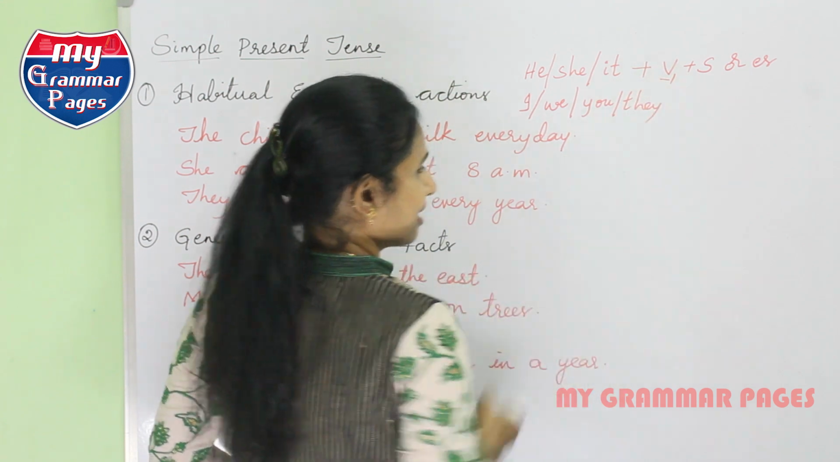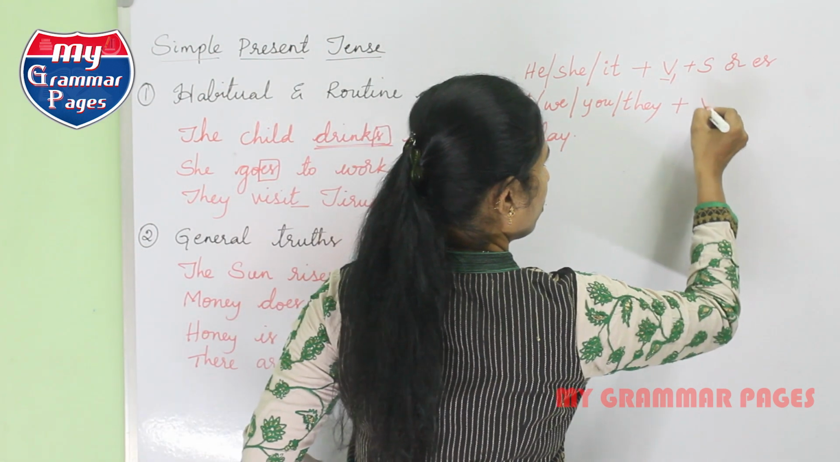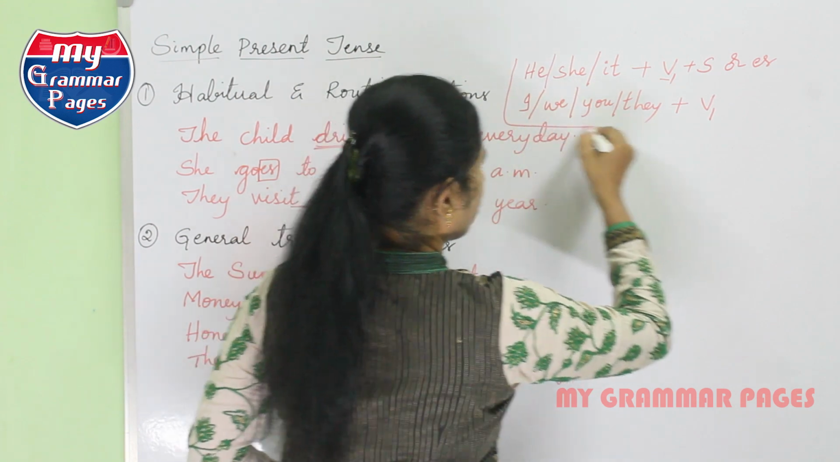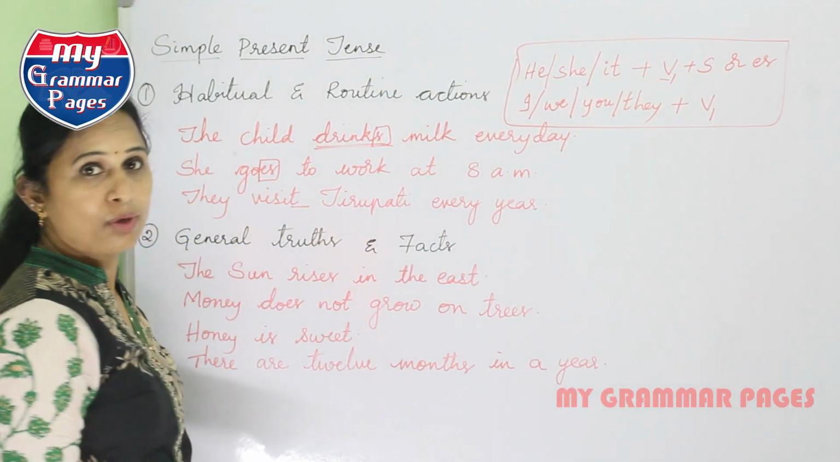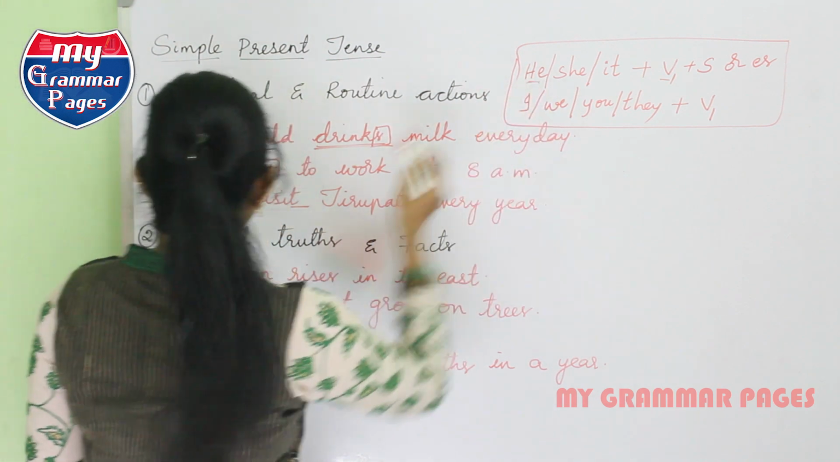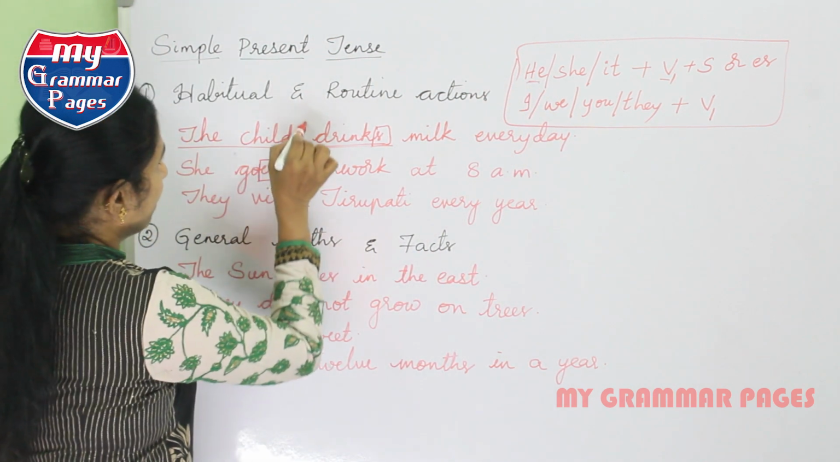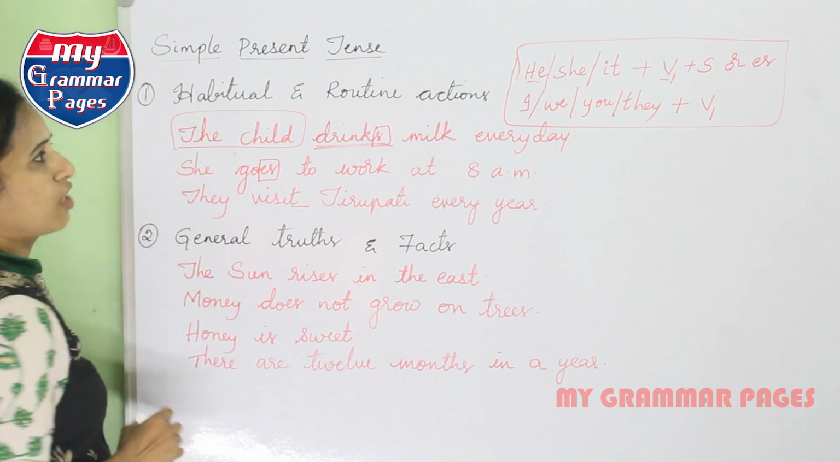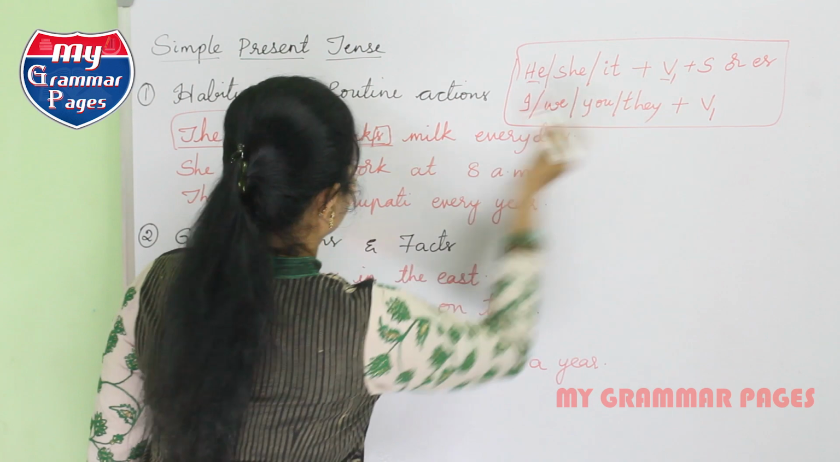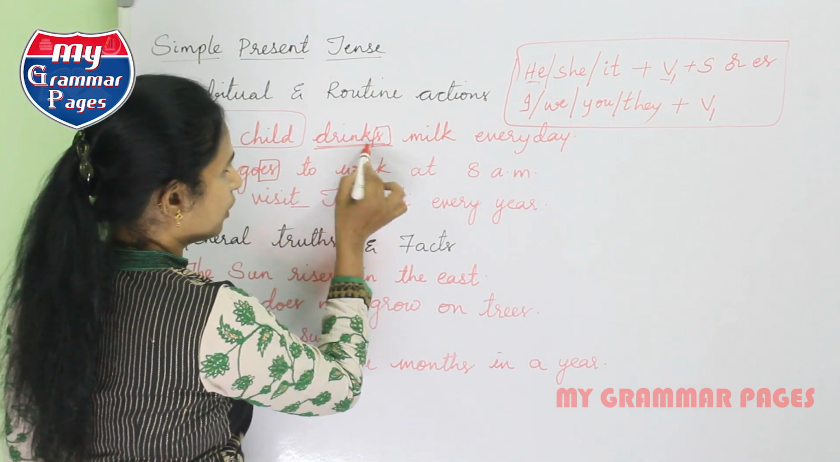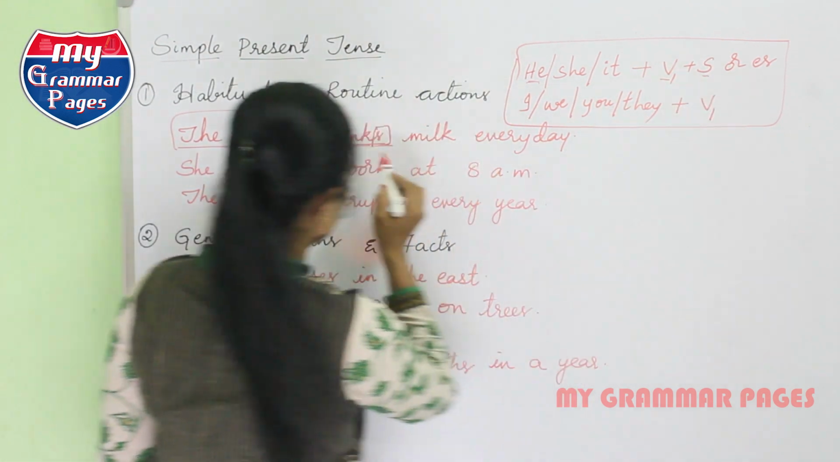When you take these as a subject, you need to use only V1. You need to keep in your mind that this is a structure for simple present tense. Now see, he. In place of he, I have taken a singular person, that is the child. So it goes under he. Now coming to the verb. This is the verb. Drink is the main verb and I have added es to this one.